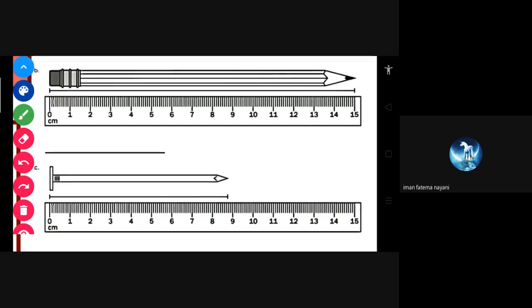And for B and C, I'm giving 30 seconds. After 30 seconds, you can write your name in the chat box if you want to give the answer for B and C.